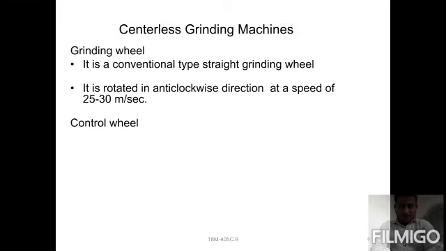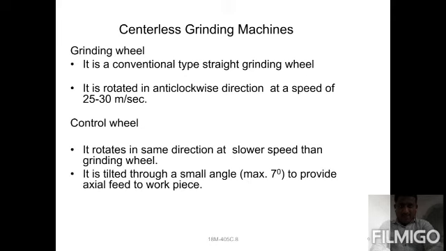You can observe here the grinding wheel and the control wheel. Description of each. The grinding wheel is a conventional, straight type of grinding wheel. Conventional means that, while utilizing it in the manufacturing process, a human being conventionally applies the workpiece to the revolving wheel. It is rotated in the anti-clockwise direction at a speed of 25 to 30 meters per second.